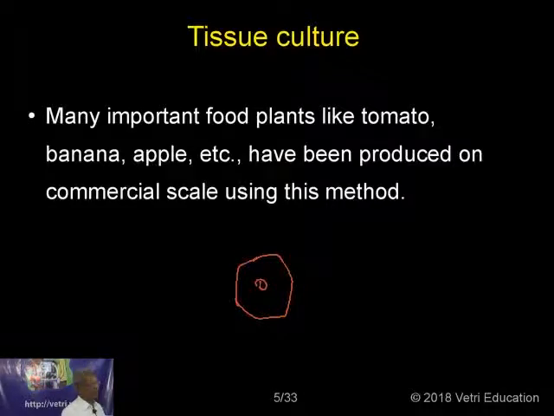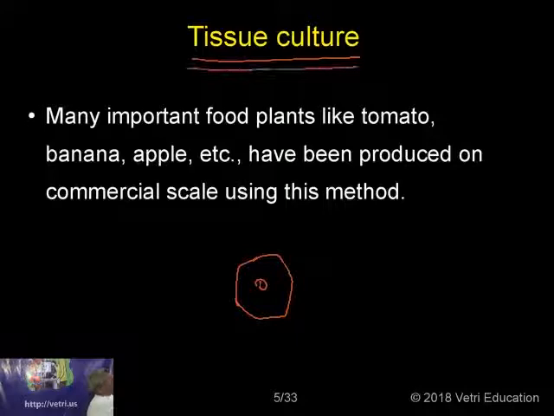When that plantlet is taken to the garden or natural ground situation, you harden the plant, and then from that you make a new plant come out. So by tissue culture techniques you can produce new plants. This is used as one of the important methods for crop improvement.